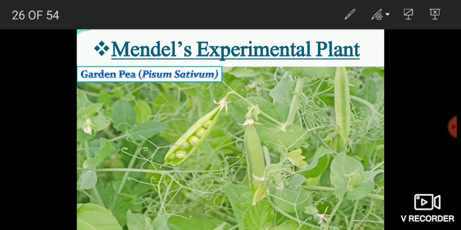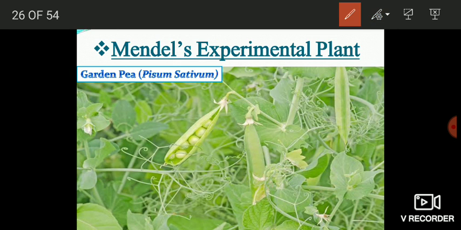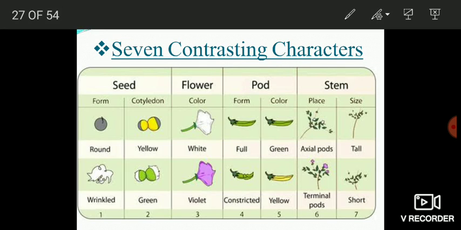Now, Mendel's experimental plant was the garden pea, or Pisum sativum. The garden pea, which Mendel used in his experiments, possessed seven contrasting characters which can be easily differentiated. These seven contrasting characters are in the table.